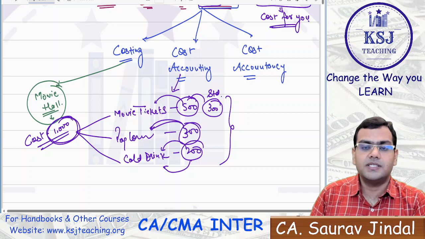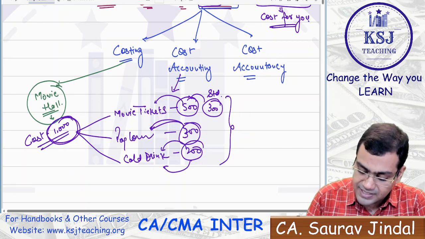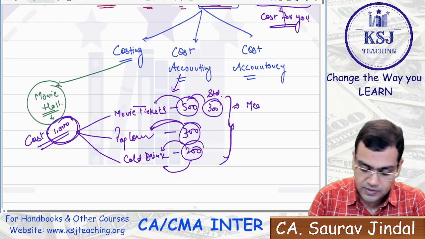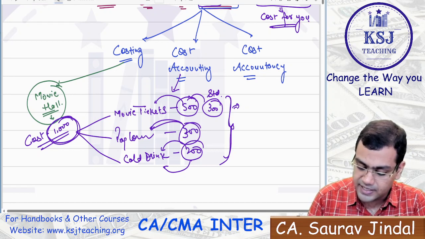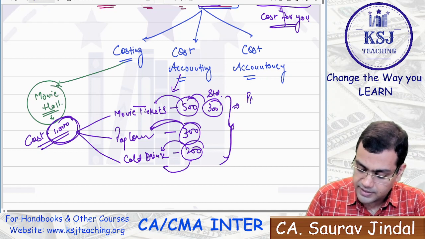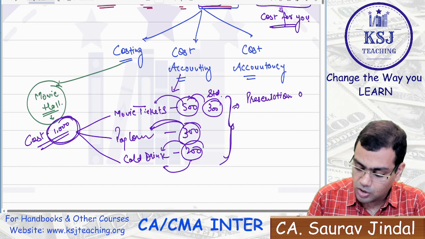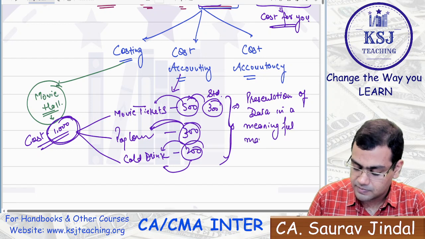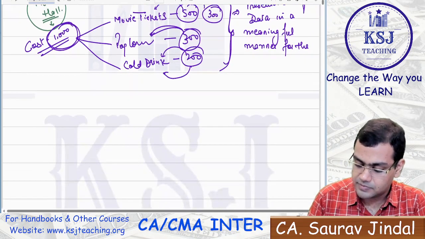What is cost accountancy? Cost accountancy is presenting this data in a meaningful manner to the top management. It is the presentation of data in a meaningful manner for the top management, right?